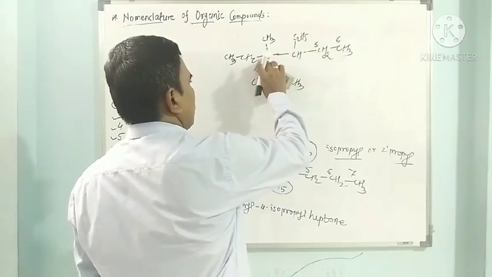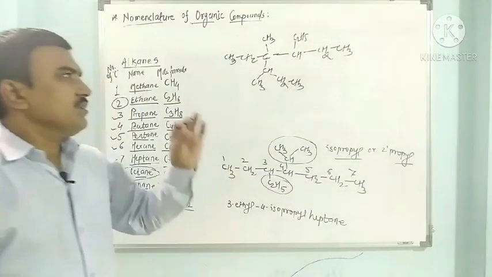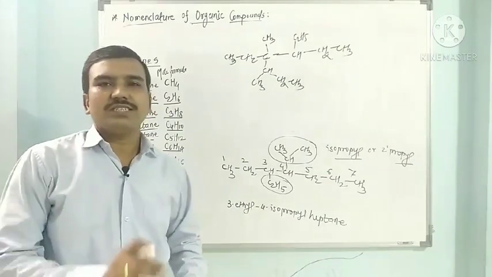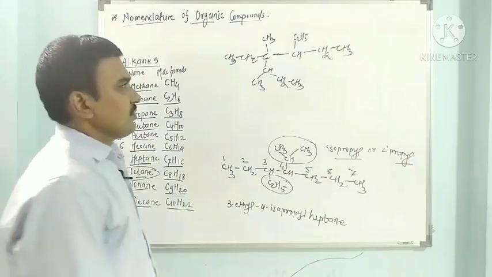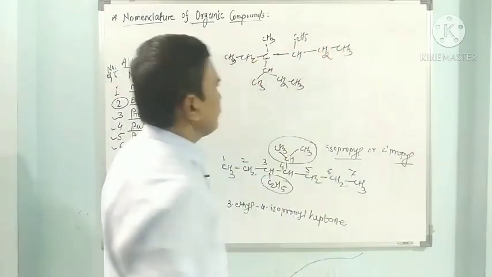We are removing these numbers. Now think of the longest continuous chain of carbons. So this one or this one.